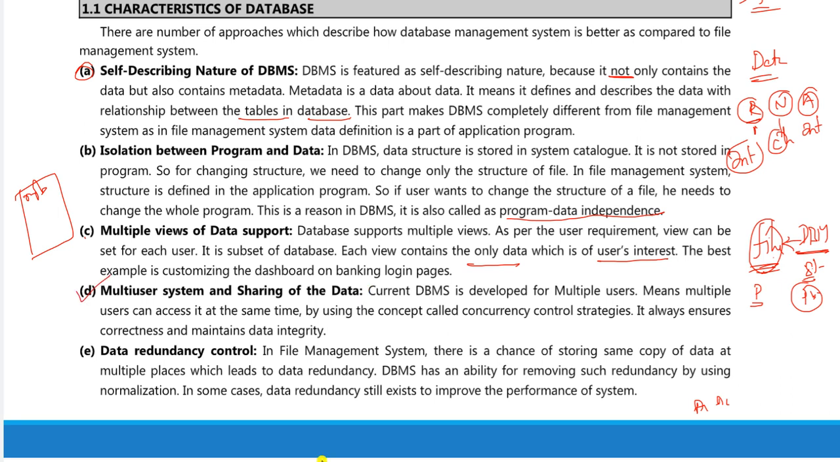And multi-user system and sharing of the data, a very important one. DBMS is developed for multiple users, meaning multiple users can access it at the same time.